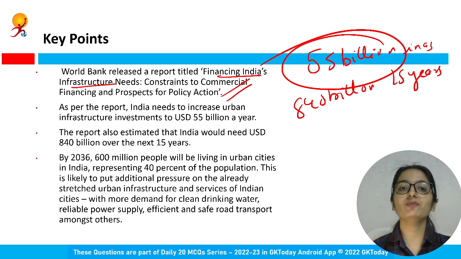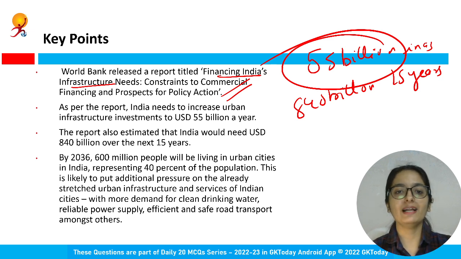So that is why we need to make sure that we increase our urban infrastructure investment by 55 billion US dollars a year, and for the rest of the 15 years the number is 840 billion US dollars. This is the need in the coming times.